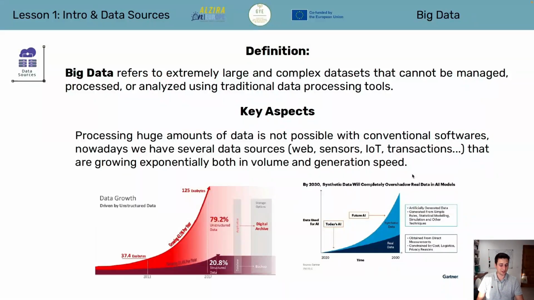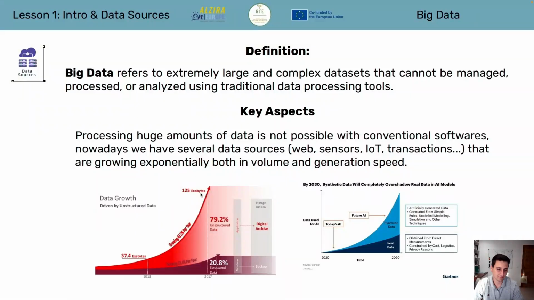Here you have two different graphs. One of them is about data growth. Data is being generated at a growth rate of more than 22% per year, and just 20% of it is structured data. 80% is unstructured data, which cannot be handled with conventional software. But big data tools are prepared to deal with it.